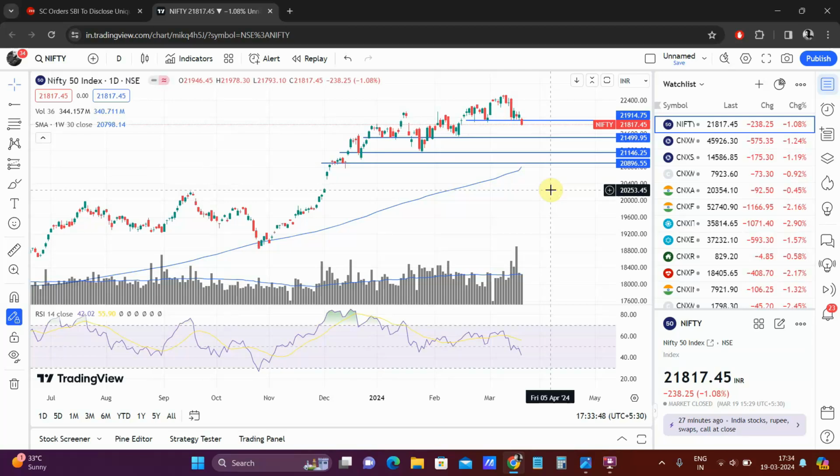So as of now, Nifty looks bearish, although I was pretty bullish that Nifty is going to move higher from here, because I was not really that comfortable in the small and mid cap index, but I was more confident in the Nifty. But what caused this panic also we'll look at.